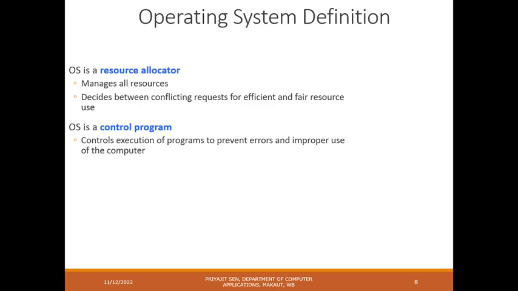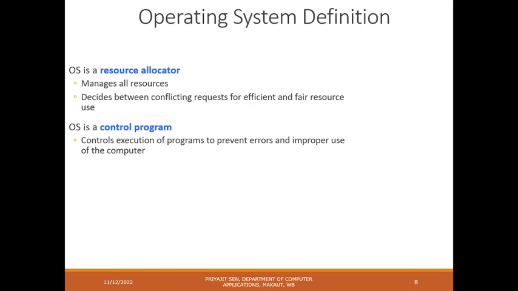Now, the operating system can work as a resource allocator. So what is the meaning of resource allocator? What is a resource first? Resource means memory, CPU and your IO devices. These are the hardware resources. The operating system can manage all the hardware resources, as well as handle the software resources like the application programs.